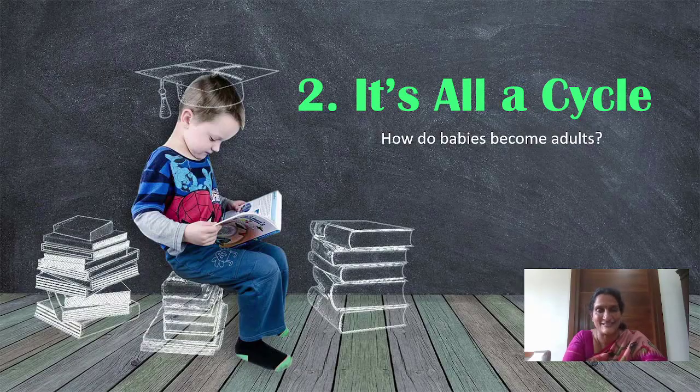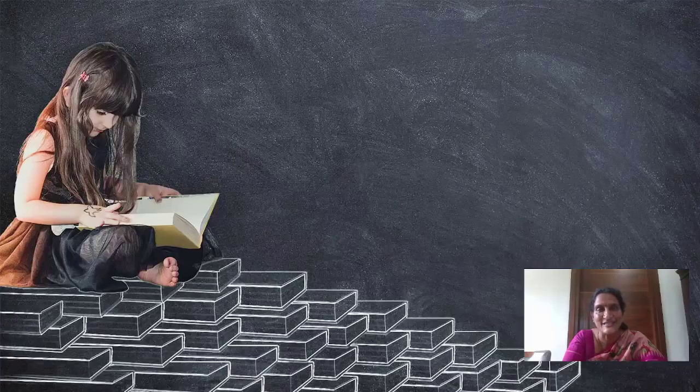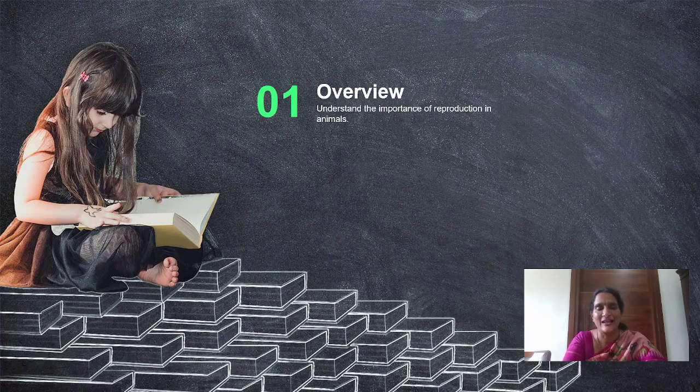In this lesson, we see how life is like a cycle. We understand how babies are produced, how animals reproduce, how they give birth to young ones. If we do not give birth to young ones, what happens?